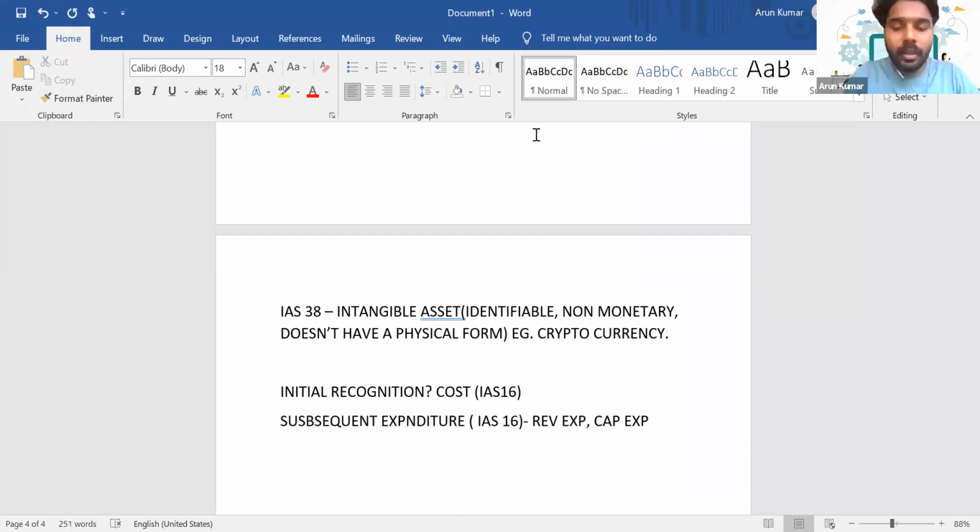What do you mean by revenue expenditure? I'm just turning off the cam. Okay. I think then the clarity will be better. So is it clear now?